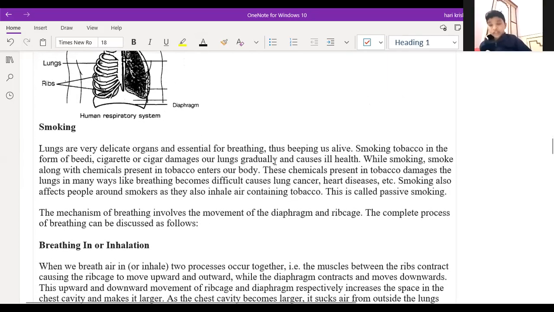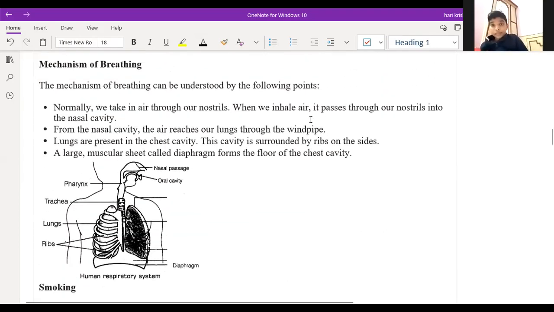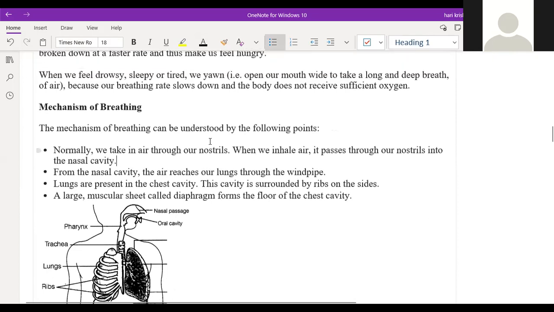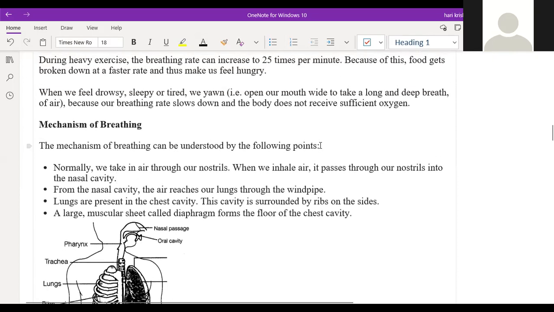Sir, and energy is not required? What not required? Sir, it's required, some. It is required for the proper contraction and relaxation of the muscles, right? Sir, it's required. It will use up some little amount of energy only. Yes, sir. And the energy is not released while breathing. In the respiration process, the energy will be released.